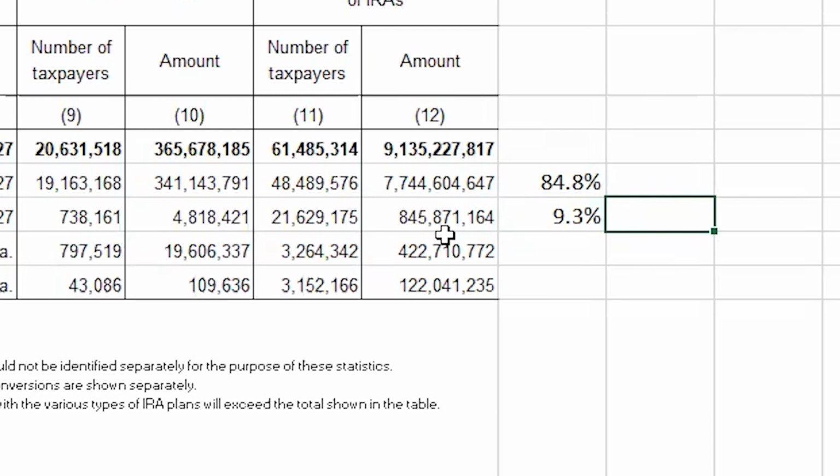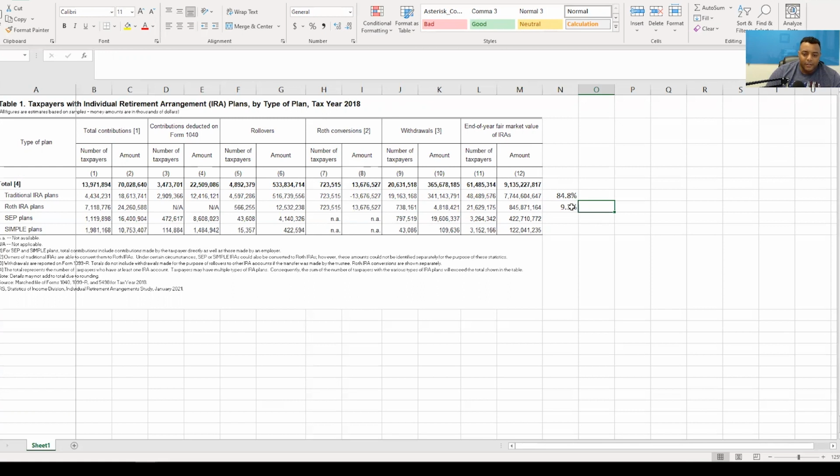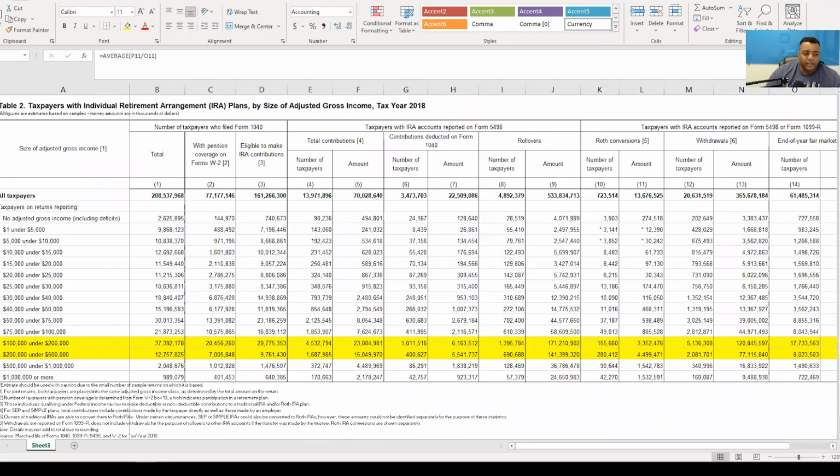Less than 10% is actually sitting in Roth IRA accounts, which means the other 90.7% is sitting inside of taxable IRA accounts. So simple IRAs are taxable, SEP IRAs are taxable, and traditional IRAs are taxable. So the majority of the funds are sitting inside of taxable IRA accounts. Again, debunking what you heard, okay? So 846 billion in Roth IRAs.